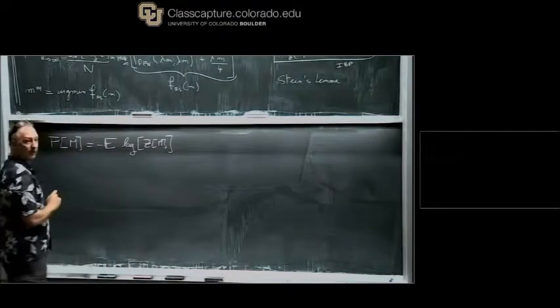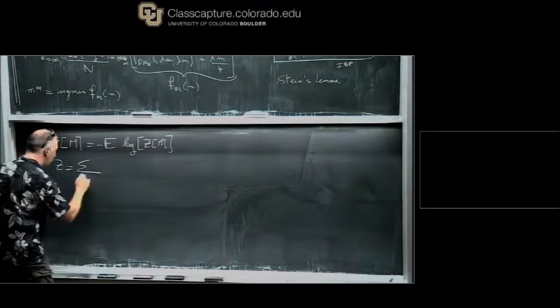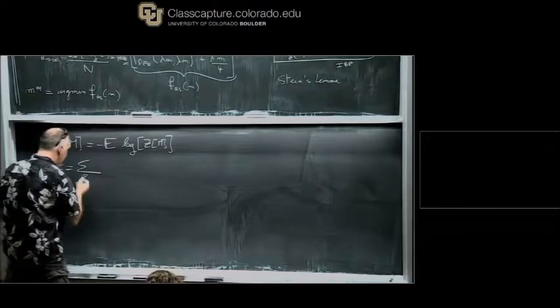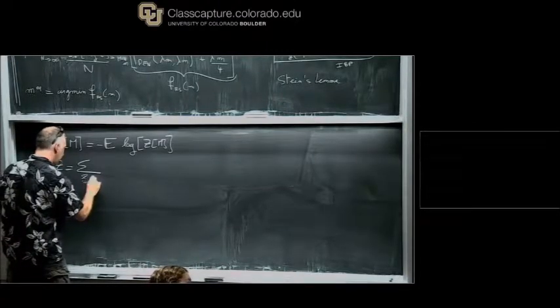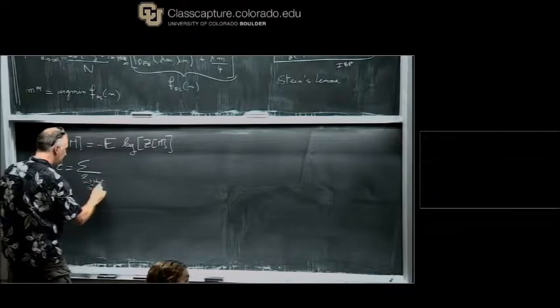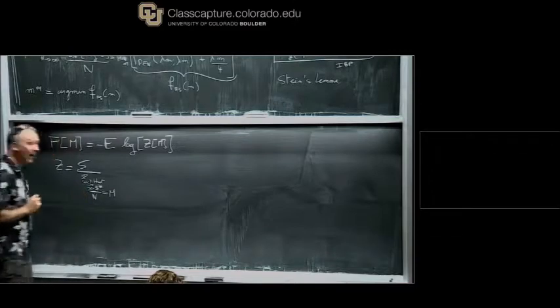And Z of m, what is it? It's the same as before, except now when I sum over all configurations, I keep only configurations such that x star divided by n is equal to m, large M.